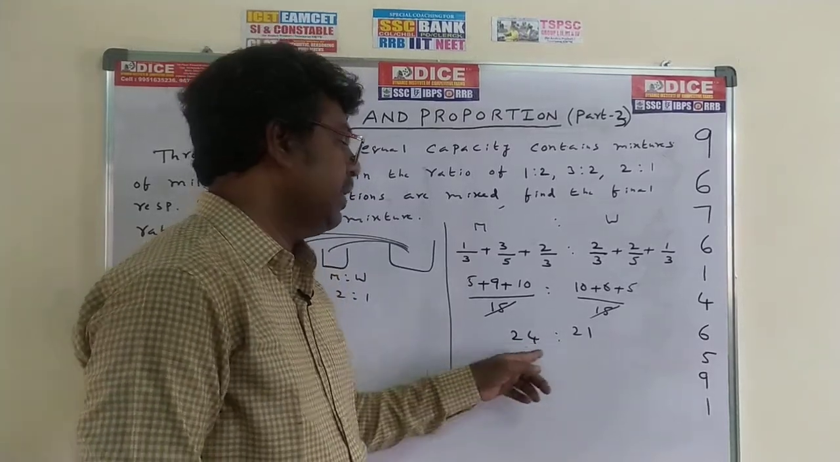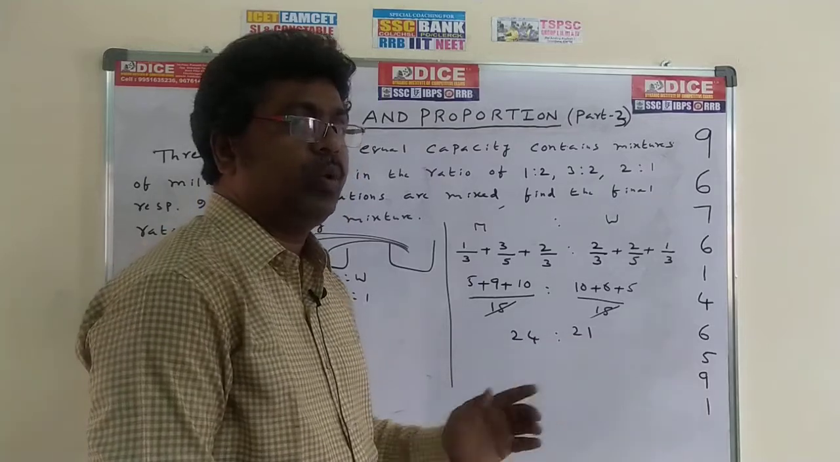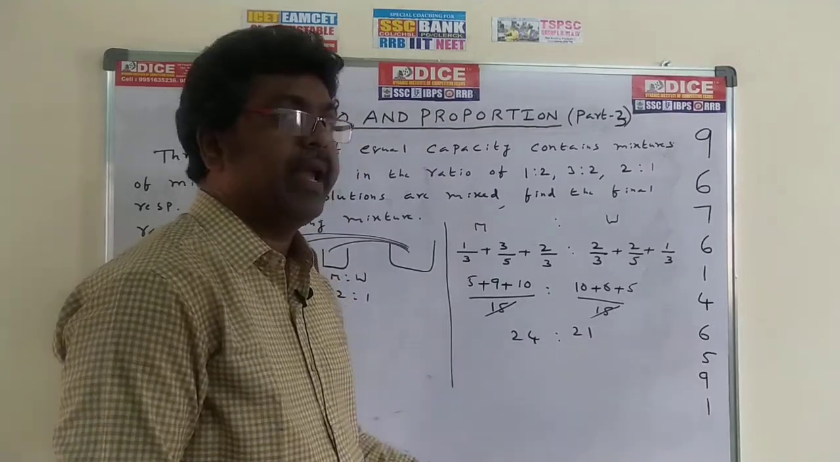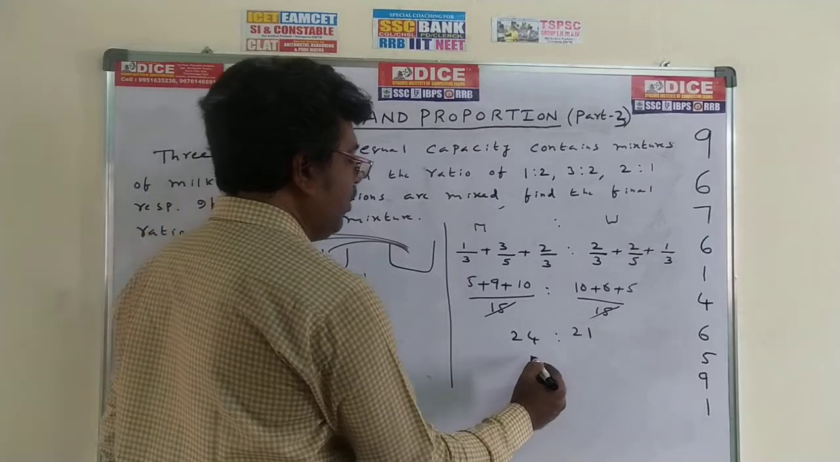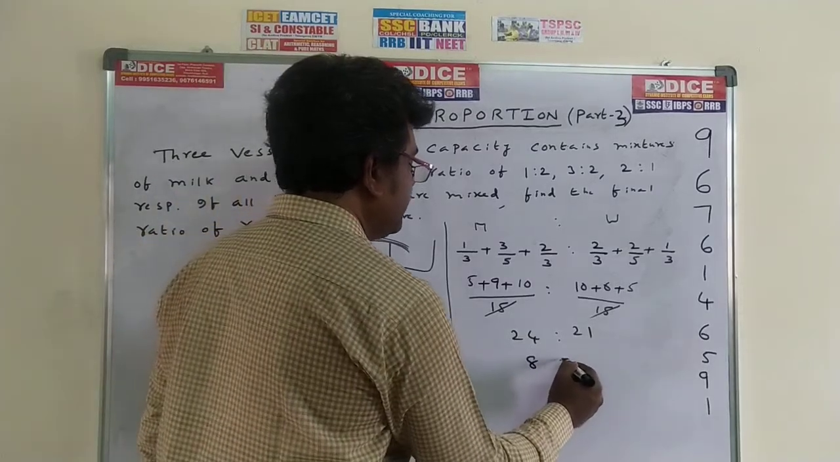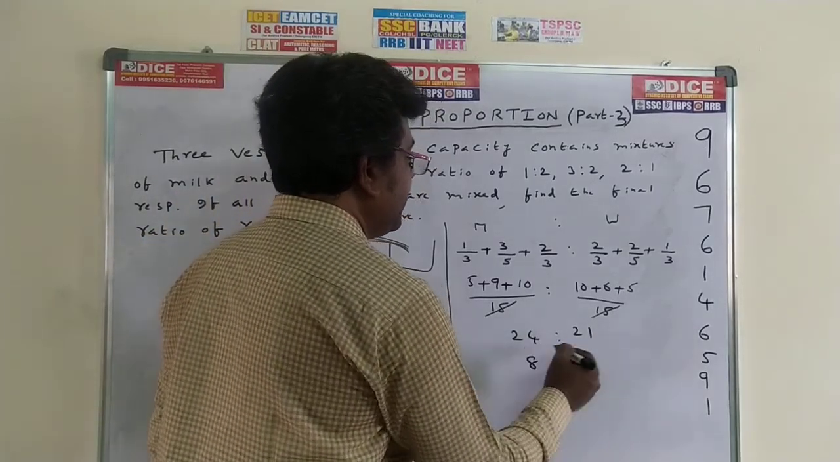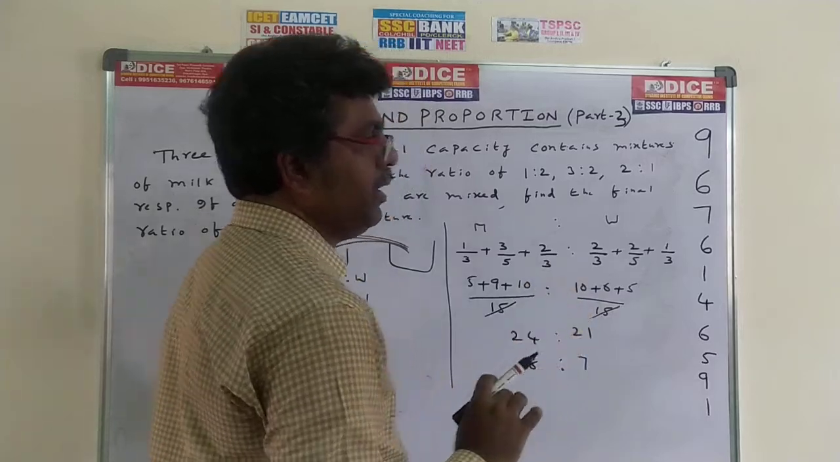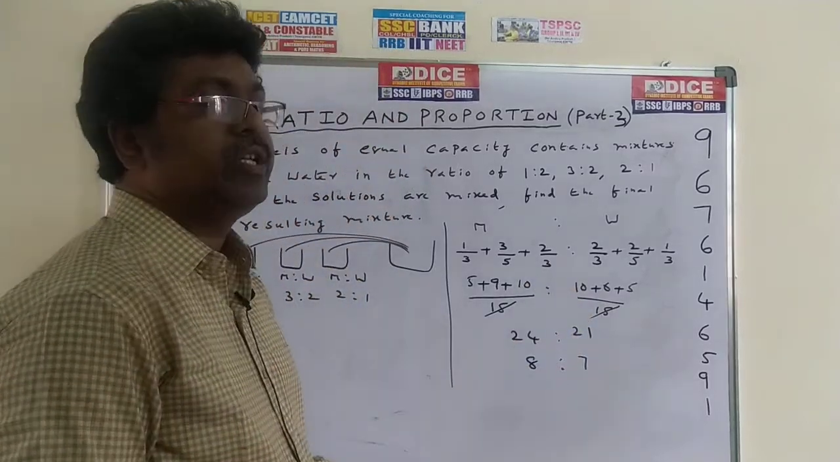We can cancel with a common number. What is the table? 2 or 3. 2 will not cancel, 3 will cancel. 3 8s are 24, 3 8s are 24, 3 7s are 21. Whenever there is a chance of cancellation, we compulsorily have to cancel. So therefore the required answer is 8:7.